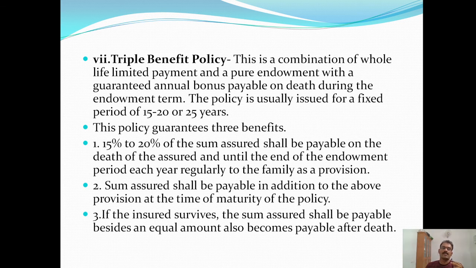First one, 15% to 20% of the sum assured shall be payable on the death of the assured and until the end of the endowment period each year regularly to the family as a provision. Okay, 15 to 20% of the sum assured will be paid at the time of death of the assured and until the end of the endowment period each year regularly to the family as a provision.